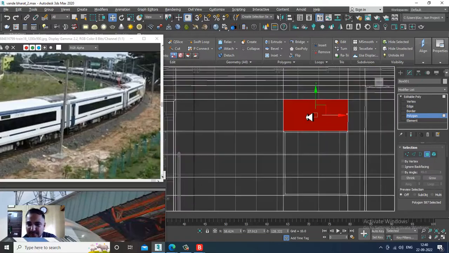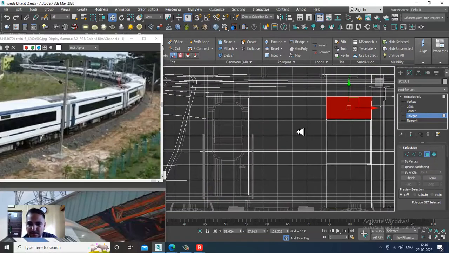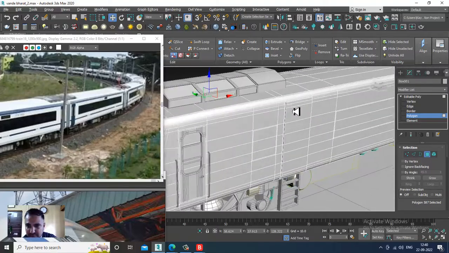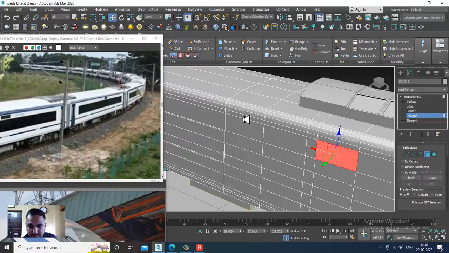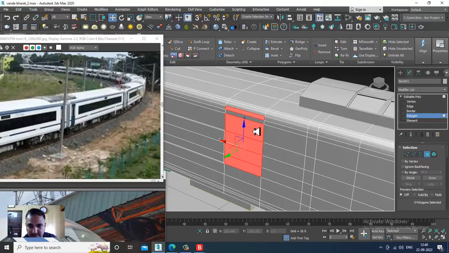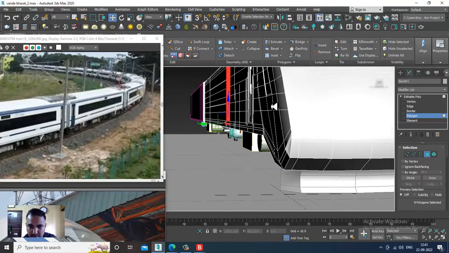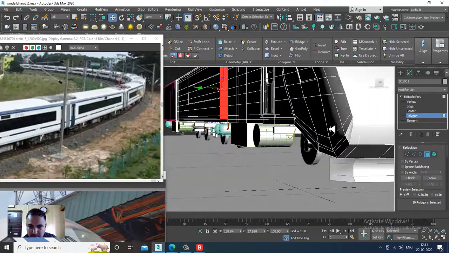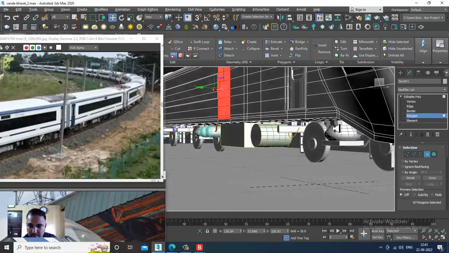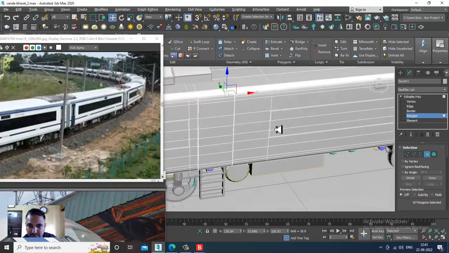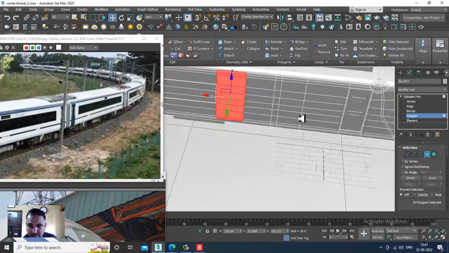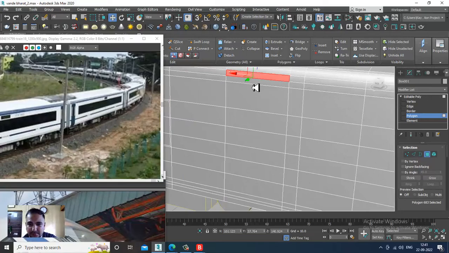Let's just select this. Now we have selected the wrong polygons.